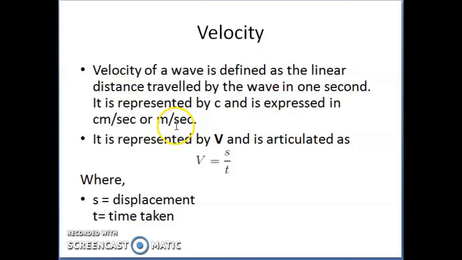The relation between velocity, distance and time is that velocity is equal to s by t, where s is the displacement and t is the time taken.